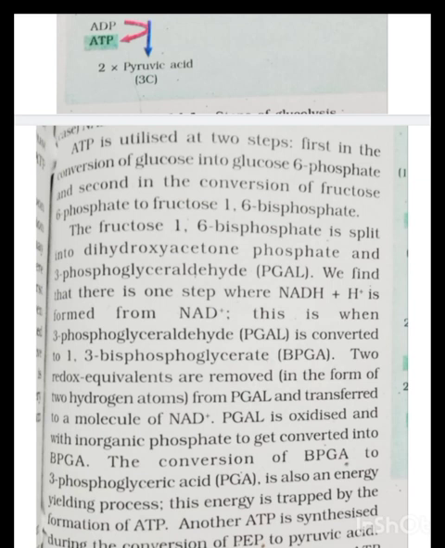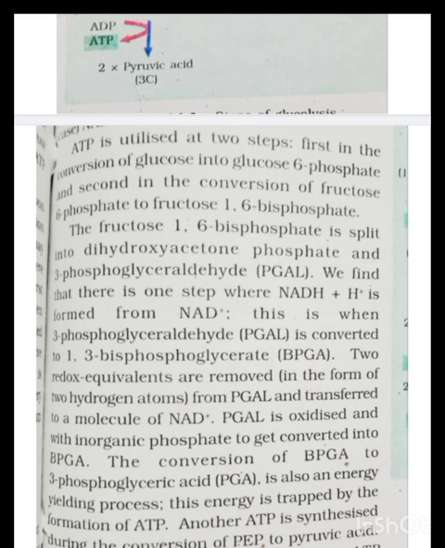The fructose 1,6-bisphosphate is split into dihydroxyacetone phosphate and 3-phosphoglyceraldehyde. PGAL is converted into 1,3-bisphosphoglycerate, that is BPGA. Two redox equivalents are removed in the form of two hydrogen atoms from PGAL and transferred to a molecule of NAD positive. PGAL is oxidized with inorganic phosphate and converted into BPGA.